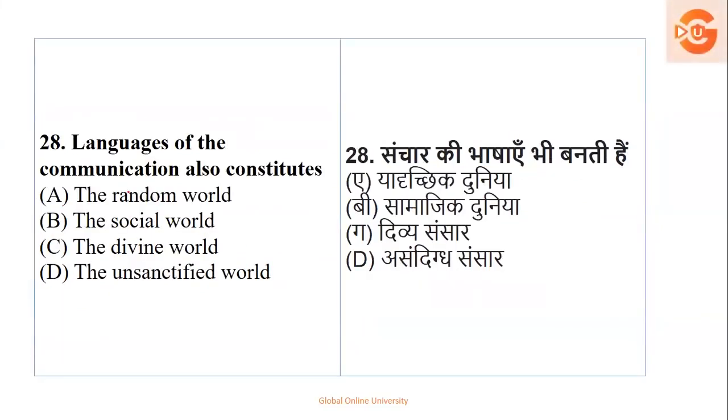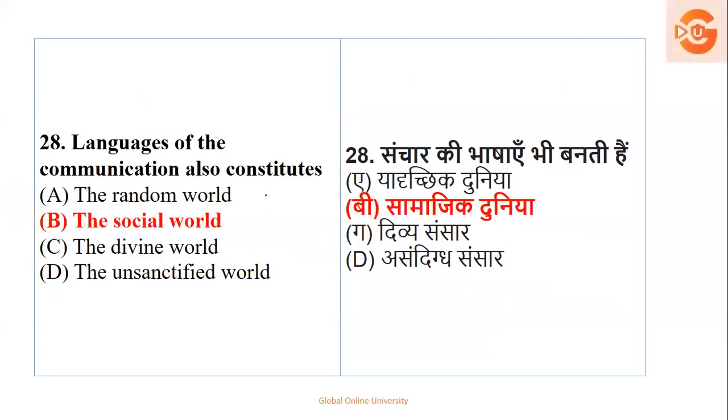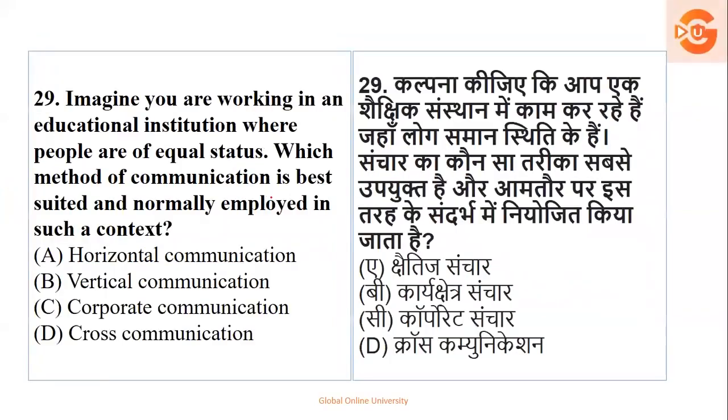Then, languages of communication also constitute... The language of communication constitutes what? Random world? No, it cannot be random. Social world, divine world, unsanified world. Divine cannot be, unsanified cannot be. It's about society, the social world. So communication is about what? It's about the society, the social world. So option number 2 is your right answer. Let's go to the next question.